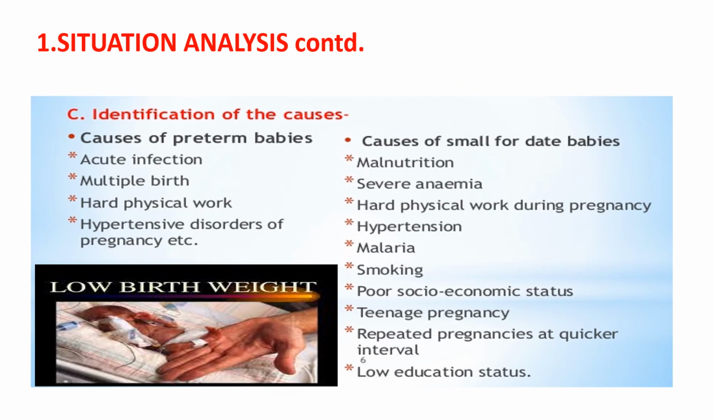You will also identify the causes leading to these low birth weight babies, and you will mention this in the situation analysis: what were the causes of the preterm babies, if it was due to acute infection, multiple birth, hard physical work, hypertensive disorders of pregnancy. In case of SFDs, that is small for dates babies, if it was due to malnutrition, severe anemia, hard physical work, hypertension, malaria, smoking, poor socioeconomic status, teenage pregnancies, repeated pregnancies at quicker intervals, or lower education status.